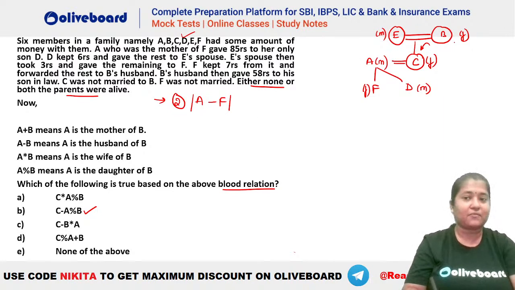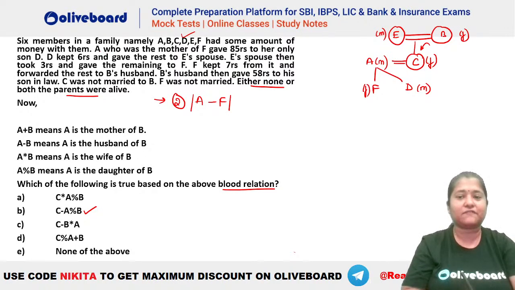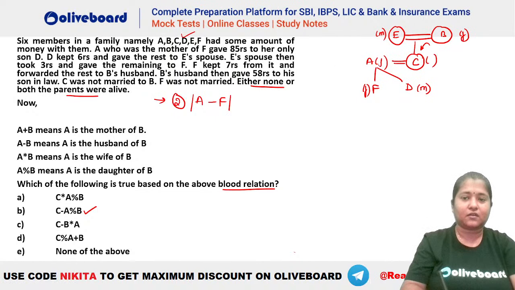In the family tree, A should be female. Is it? A is the daughter. Let's check: A is the mother of F. Okay, I'm so sorry here. So A is the mother, so A will be female, okay? So this has to be E, and B will be the parents of A here.